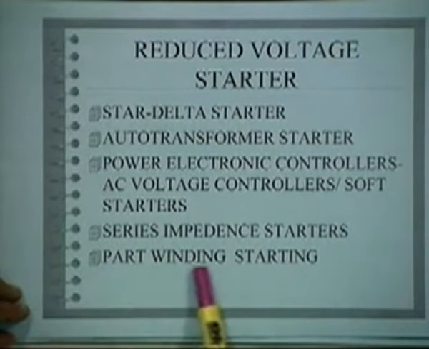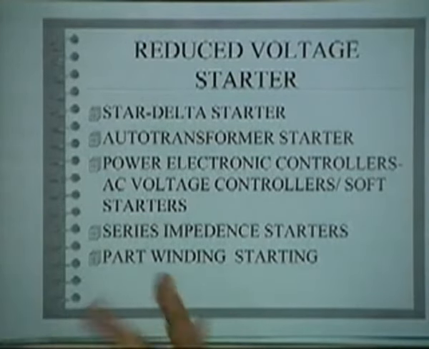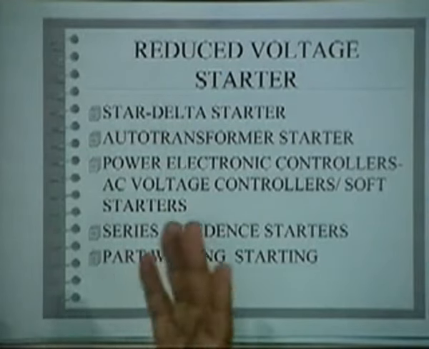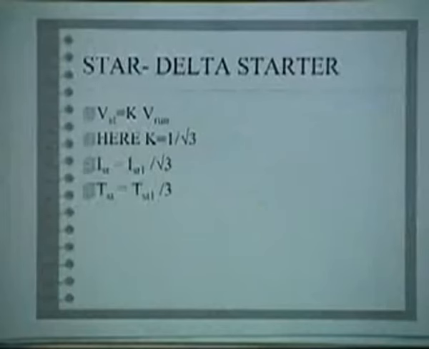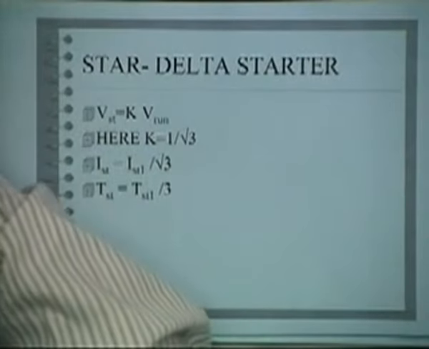Now, lastly you can have part winding starting, that is, windings are split in such a way that only part of it is used at start and the full winding comes under running condition. Okay. So we now have the different methods. Now we will see what each of these methods is. So one is the star delta starter. Okay.